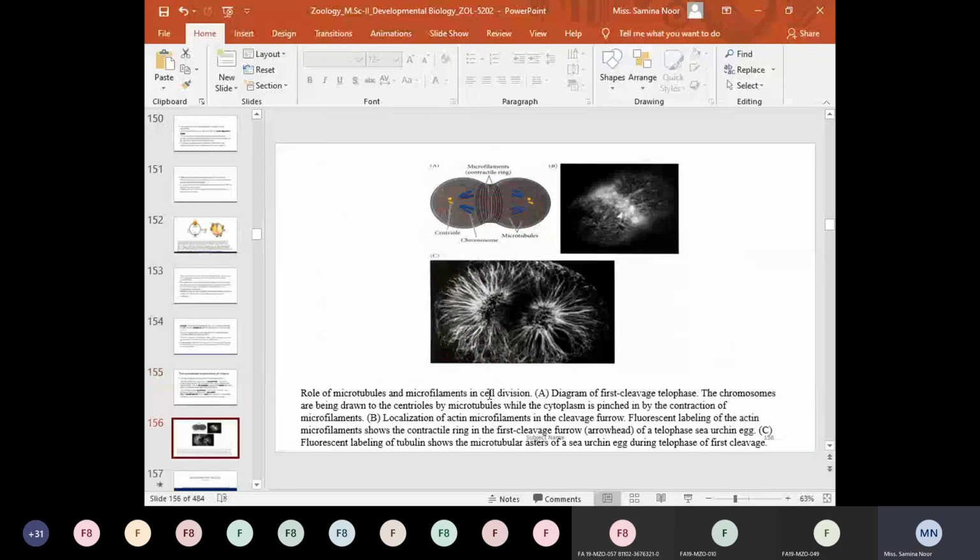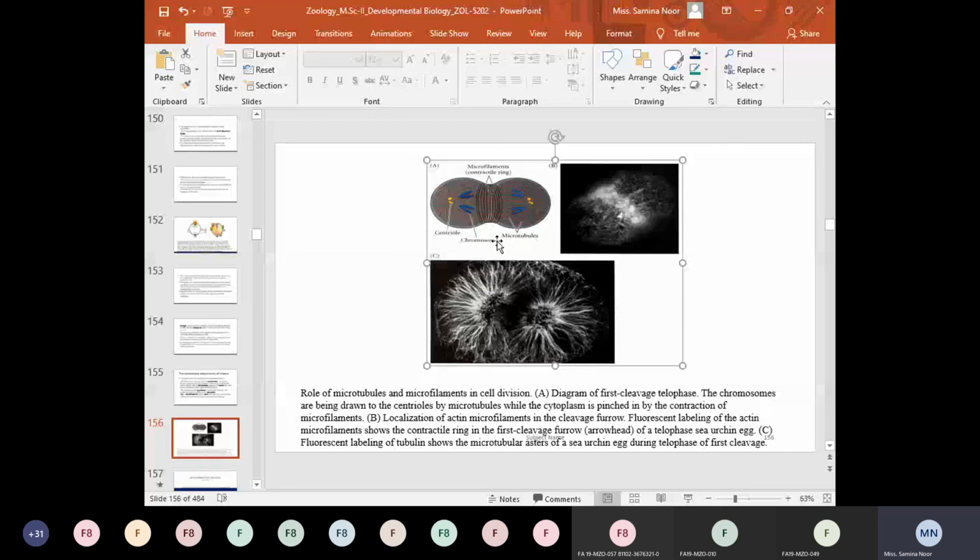As you can see in this figure, it shows the cytokinesis stage of a cell.